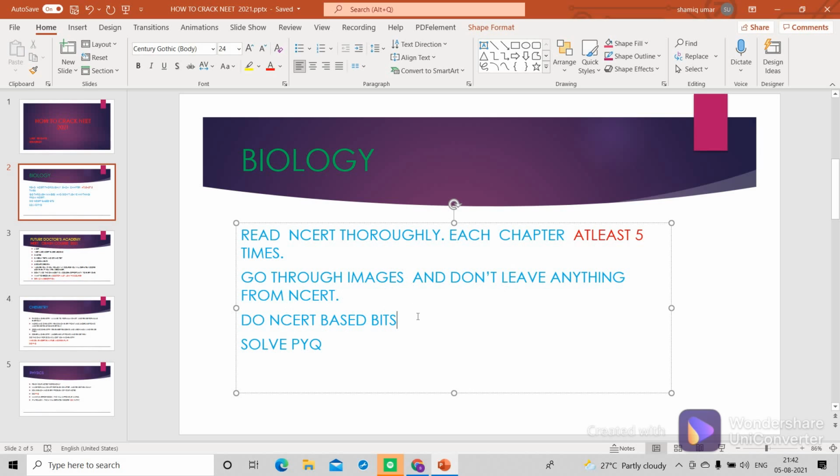And then you'll be doing NCERT based bits again, and then you'll be solving PYQ questions. Then you'll be solving previous year questions.